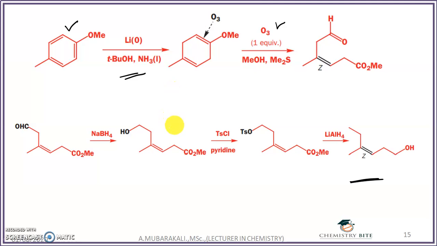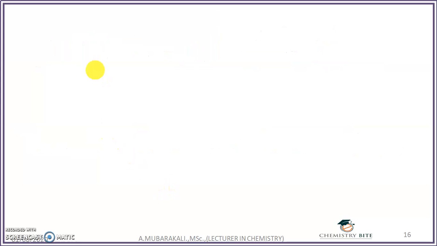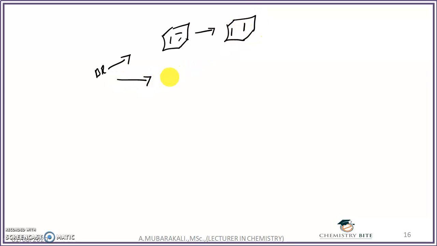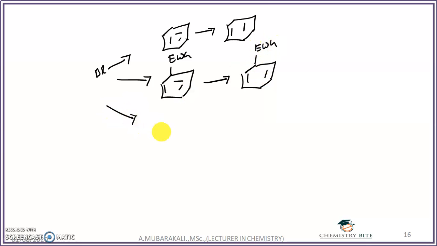So in brief, when we are discussing the Birch reduction, you can see here that the Birch reagent can reduce an aromatic compound into a cyclohexadiene. If the aromatic compound has an electron withdrawing group, you will get the product like this, where the electron withdrawing group is attached to the unsaturated carbon atom. Suppose on benzene you have an electron releasing group, in the case of an electron releasing group you will get the product where the electron releasing group is attached to the unsaturated carbon atom.